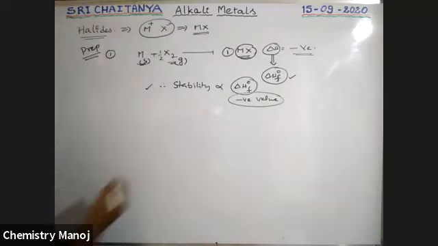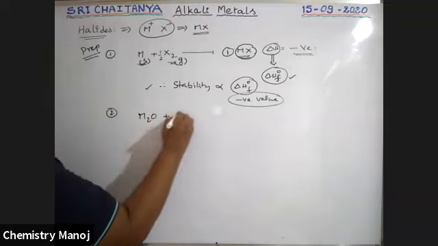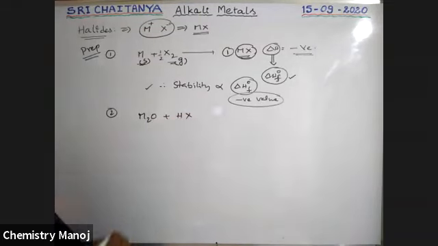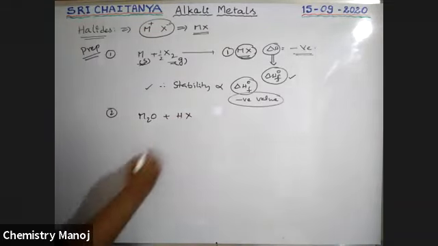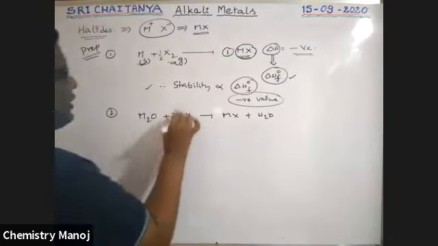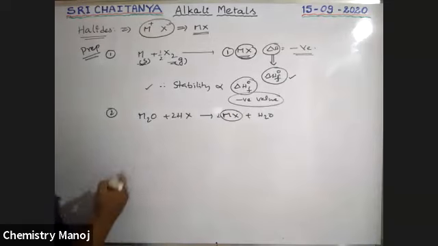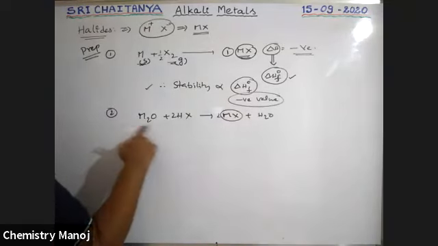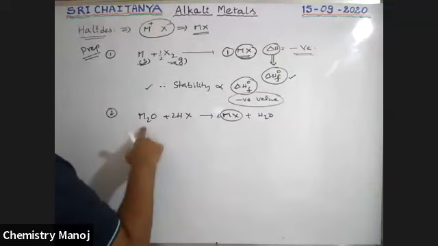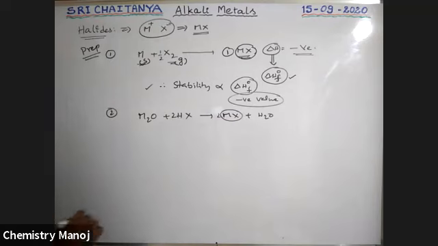Next, one more preparation method. Second preparation method, boys: a metal oxide reacts with HX, that gives metal halide plus H2O. It is a base, and this is an acid. Metal oxides are basic. Acid plus base gives salt and water.